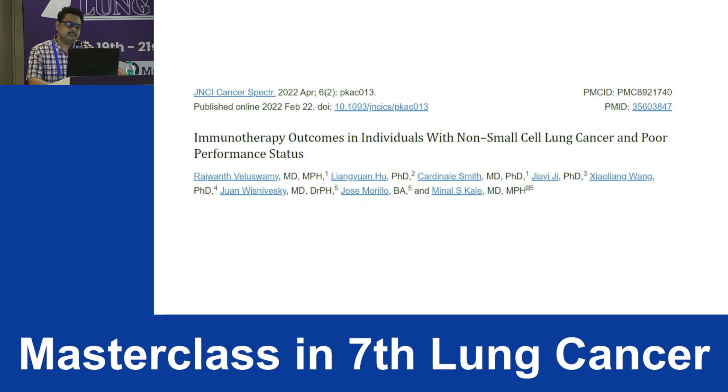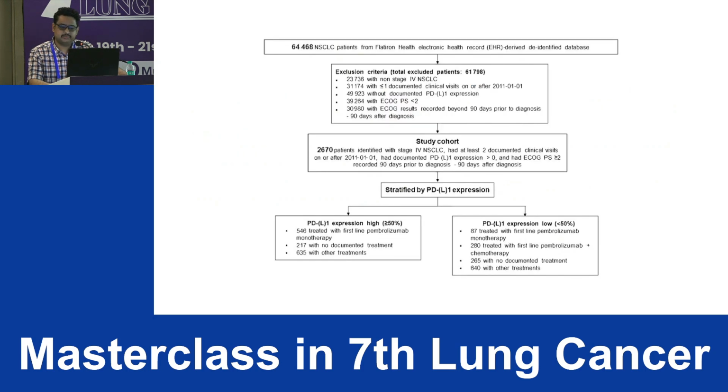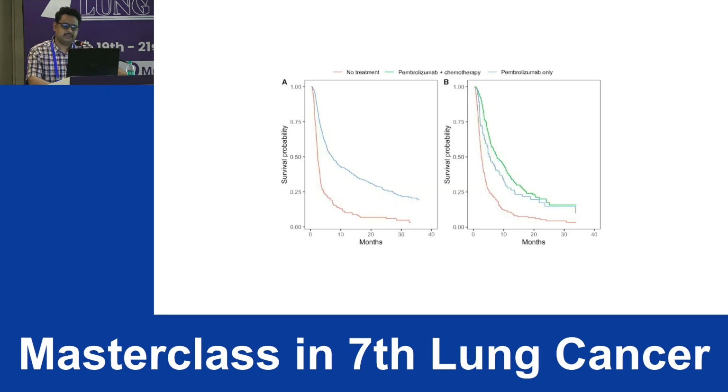Then I looked at other data also, because these were the only two papers presented to me, but there were other data showing some conflicting results. This is a paper by Rajvanath Veluswamy on immunotherapy outcomes of pembrolizumab. This is a network analysis of 640,468 patients. They projected the survival of patients with high PD-L1 expression with pembrolizumab and chemotherapy, pembrolizumab alone, and no treatment.